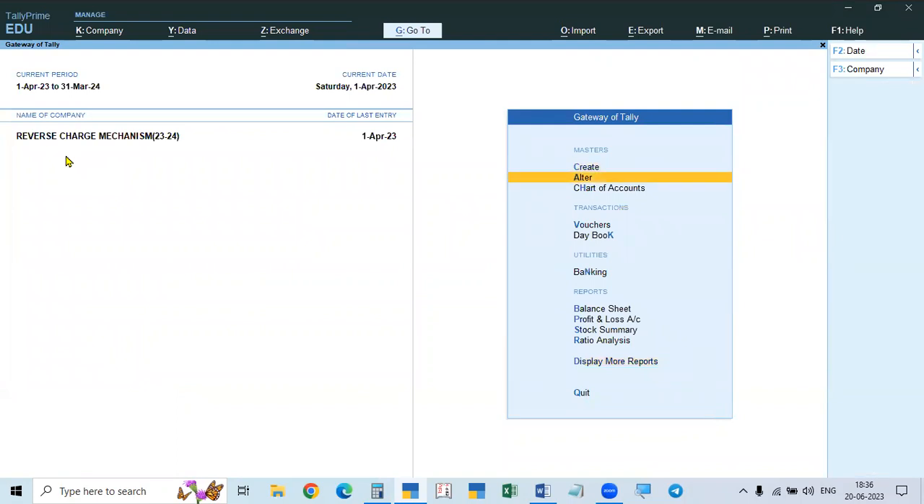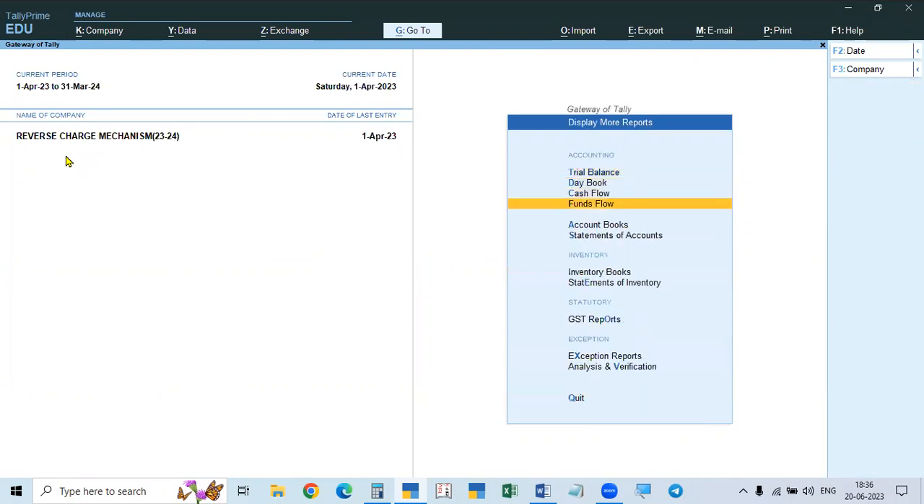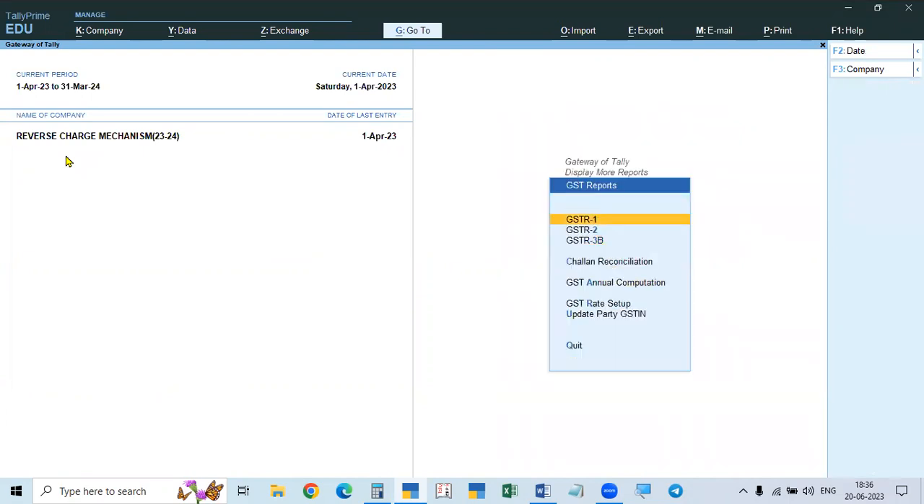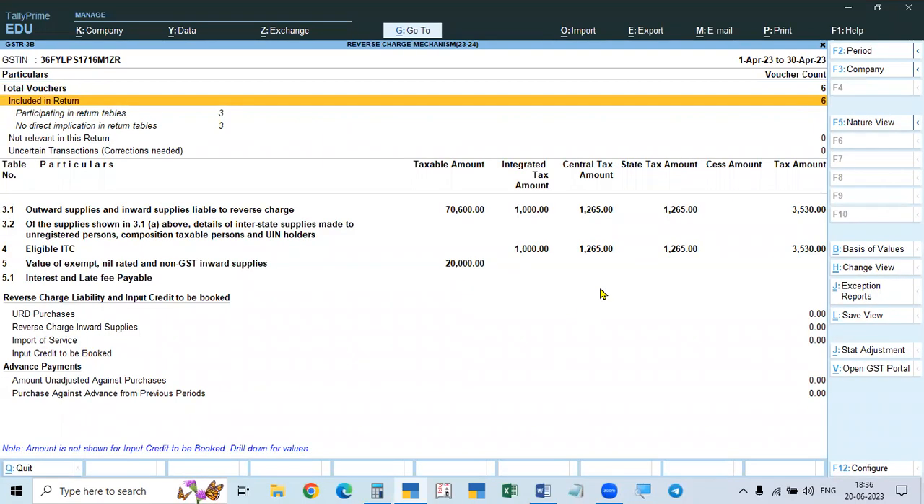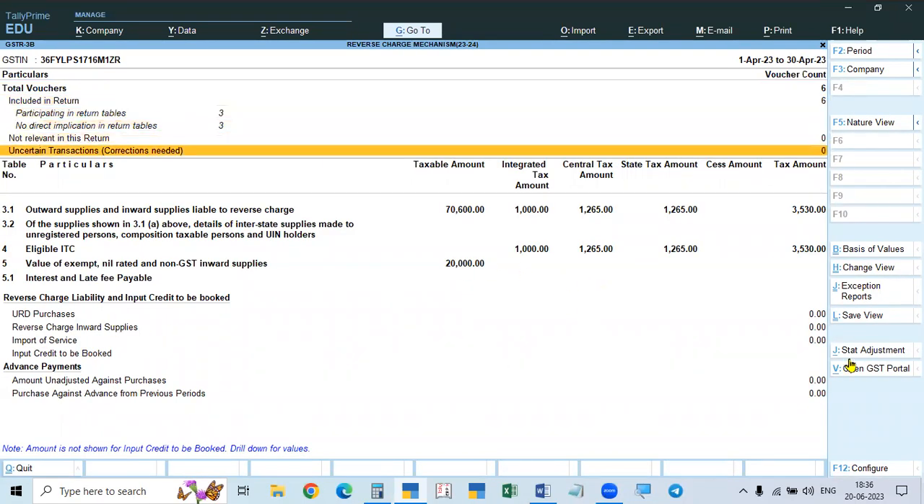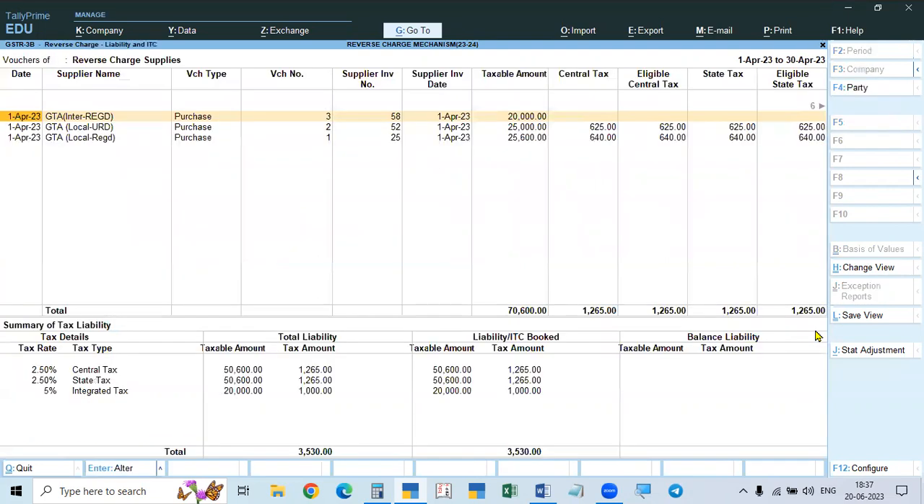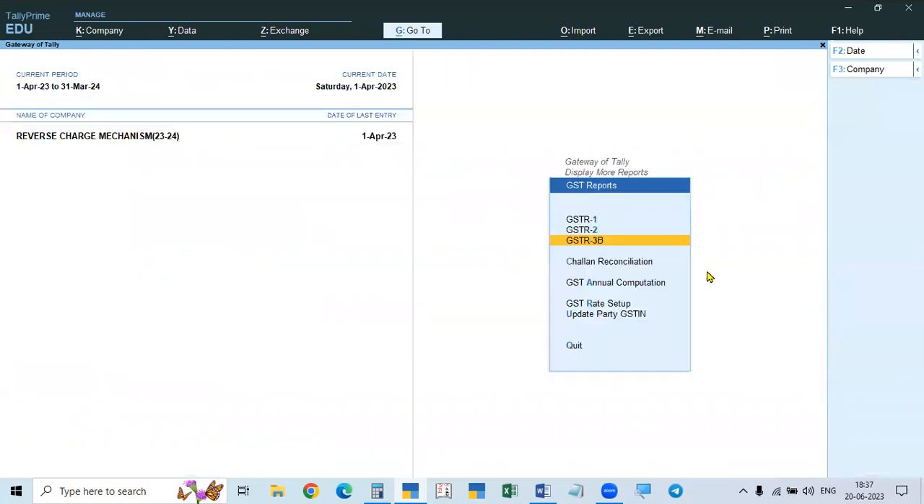Checking mechanism. Go to this one. Here, first you go to this one and go to reports and you choose 3B. Here also this is completed. This is completely completed. You know, we completed this one. Reverse charge also we did.